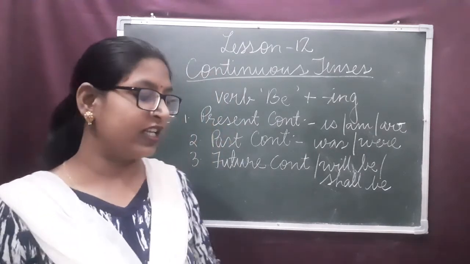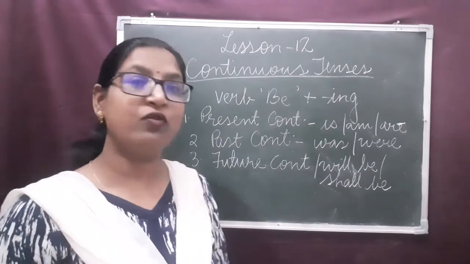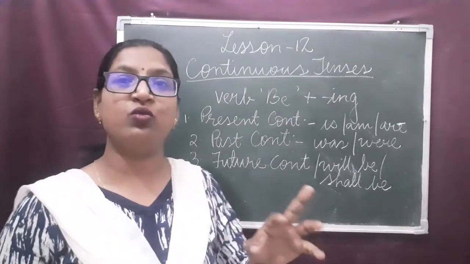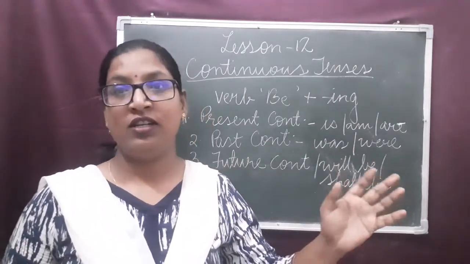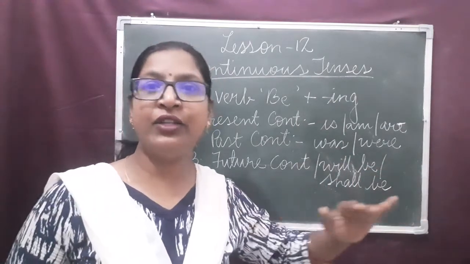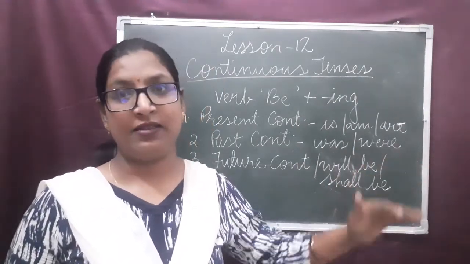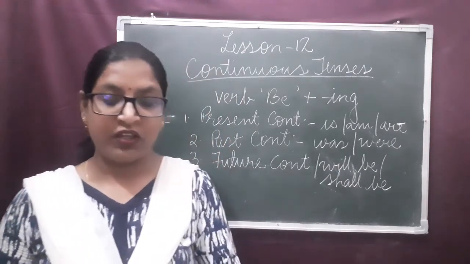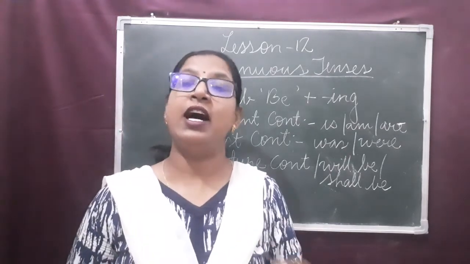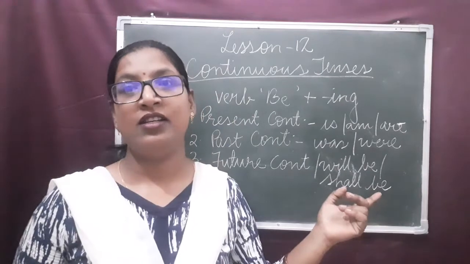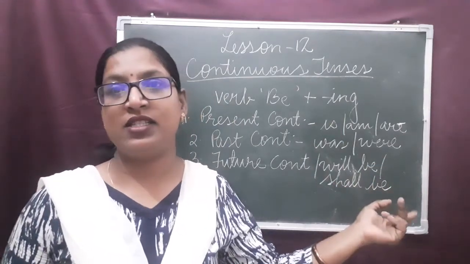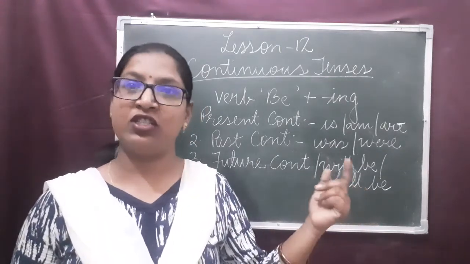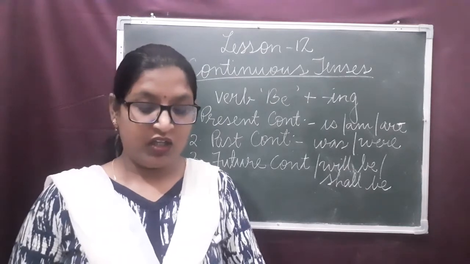The past continuous can be used to show an action which was happening in the past. Past continuous is used to show an ongoing action. The action started in the past and it continued for some time in the past. Clear? That is called past continuous tense. For example, we can say, I was teaching yesterday. The action of teaching took place yesterday, and yesterday is past, and it continued for some time. I was teaching you yesterday.